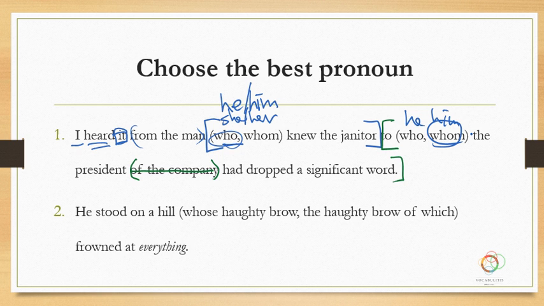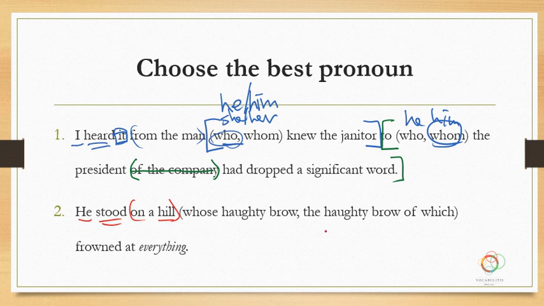Number 2, he stood on a hill whose haughty brow, the haughty brow of which frowned at everything. So this one may be a little bit debatable because they both sound acceptable. Okay, what's going on? He is the subject here. There's a guy. He stood on a hill. So on a hill preposition, he stood. Okay, and it's this hill we're talking about.